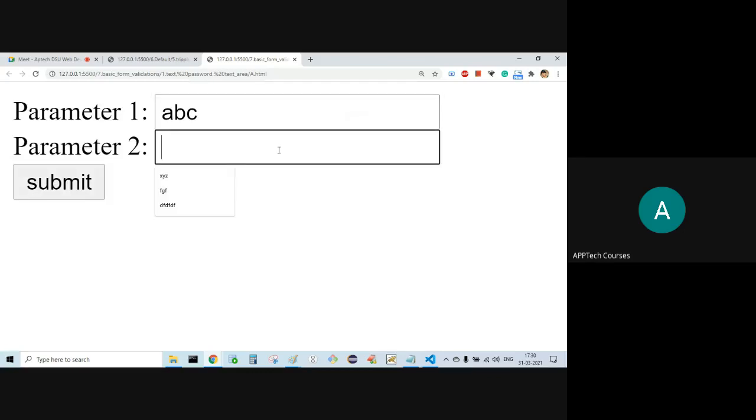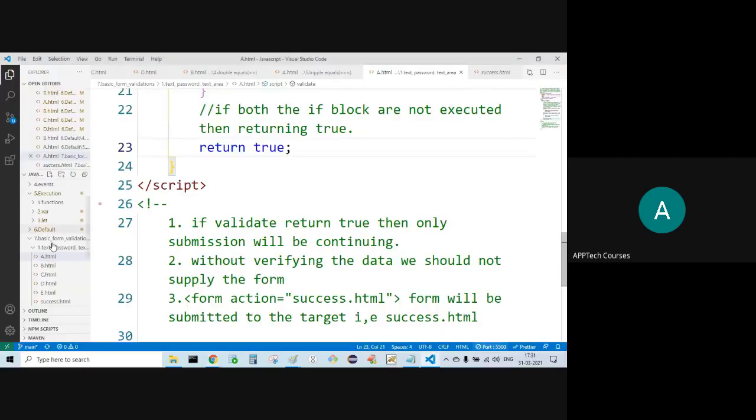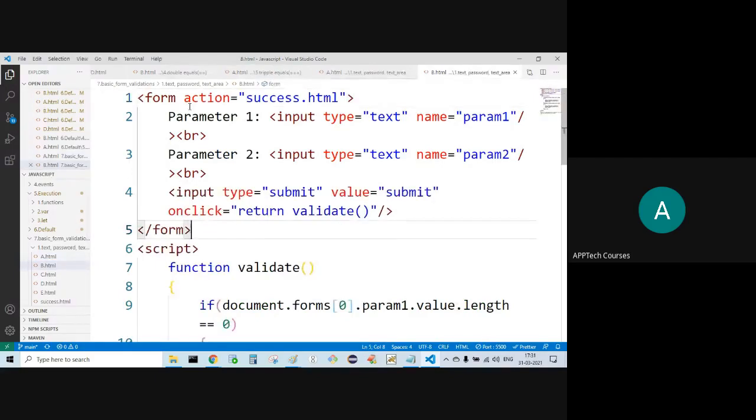Okay, fine. If I enter both, ABC, XYZ, both if blocks are returning false. Control will be coming to return true. Then data will be sent to the success.html file. This is from the success.html file. Form action success.html, parameter 1, parameter 2, then one button.